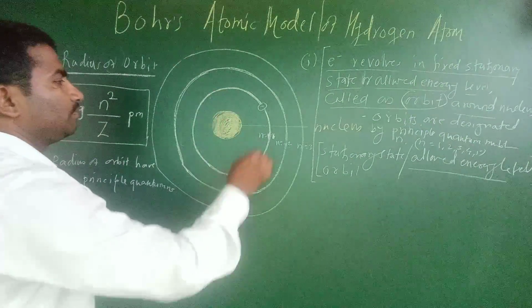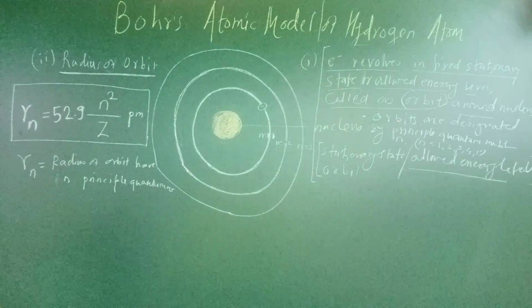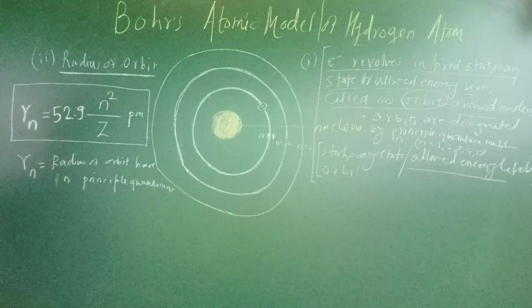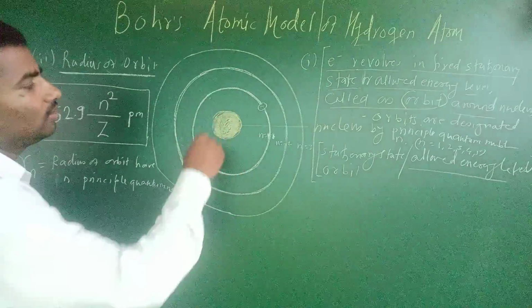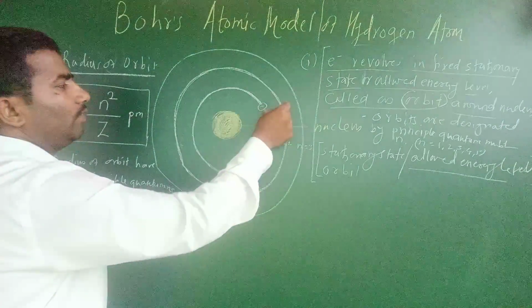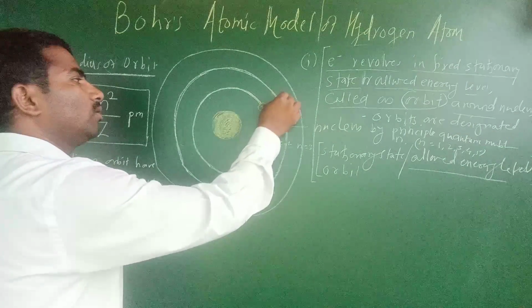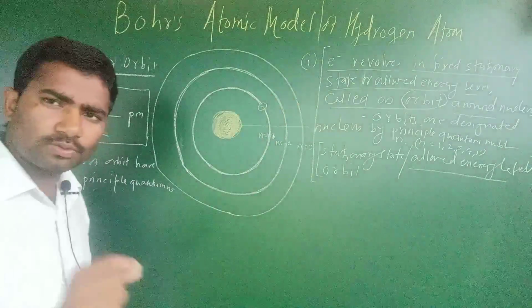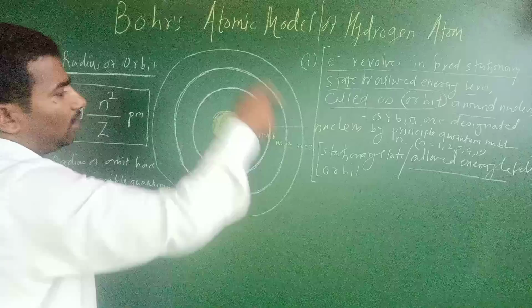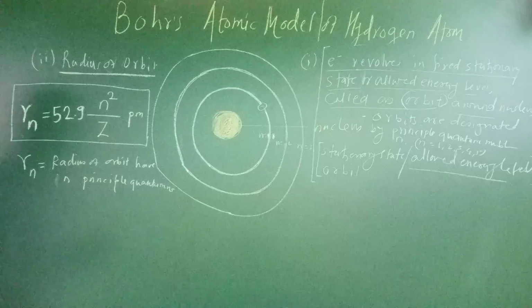These orbits are quantized, stationary quantized energy levels having discrete values. When we have to jump an electron from one energy level to another, we must provide a discrete energy, a distinct energy between allowed energy levels, therefore we say quantized. R_n is the radius of orbit.